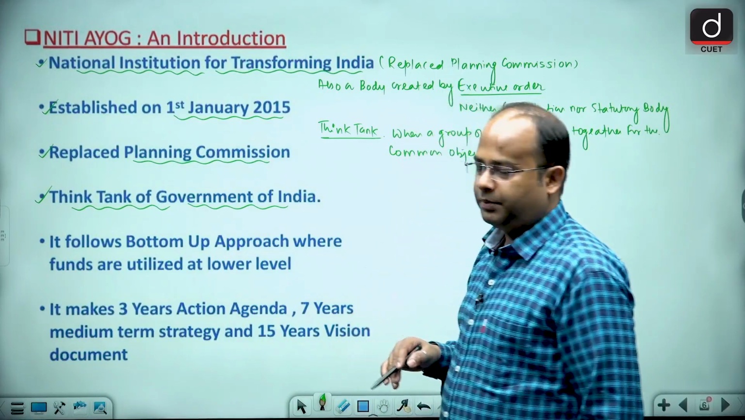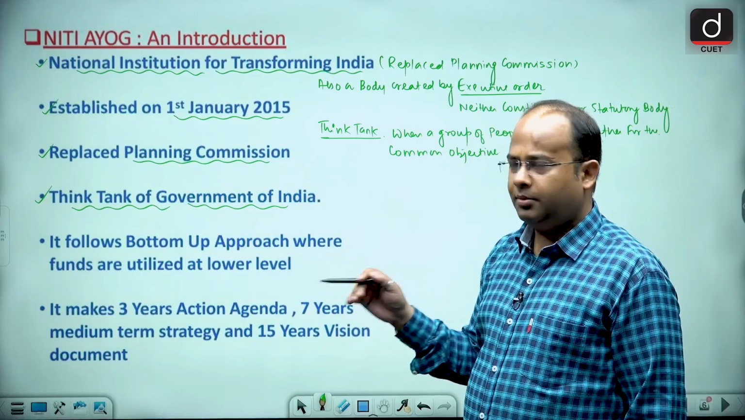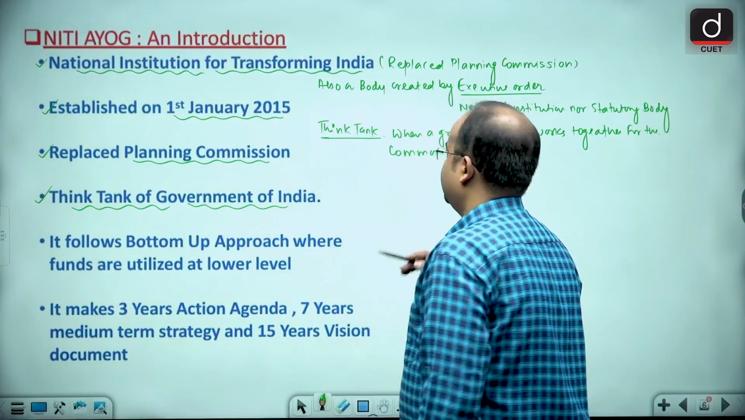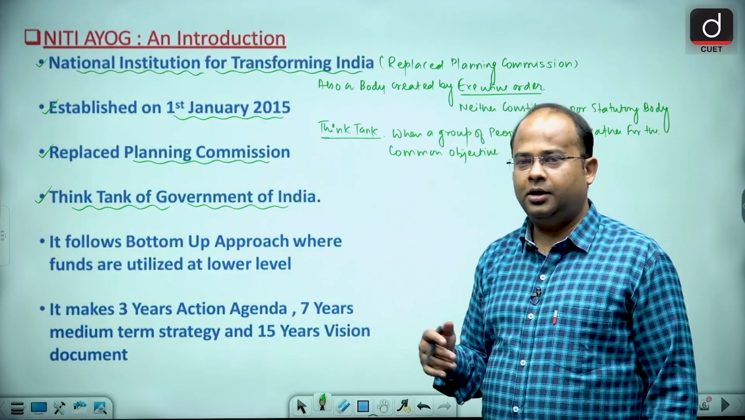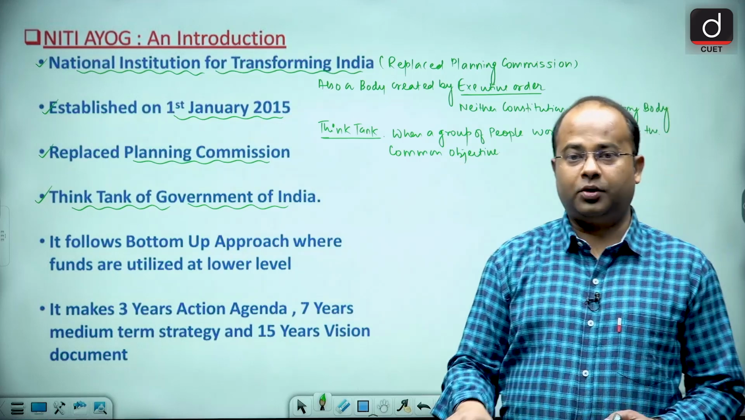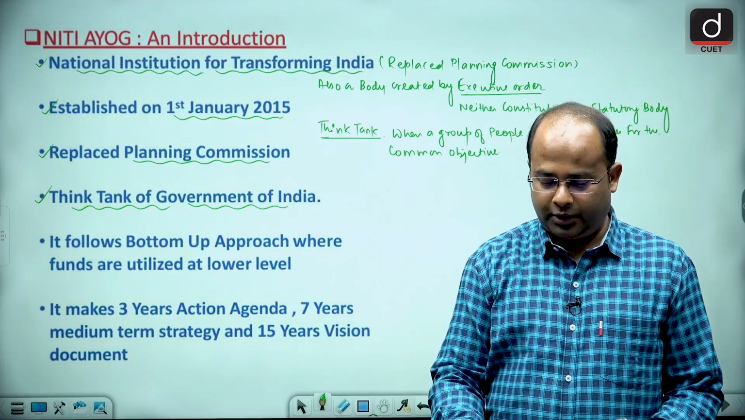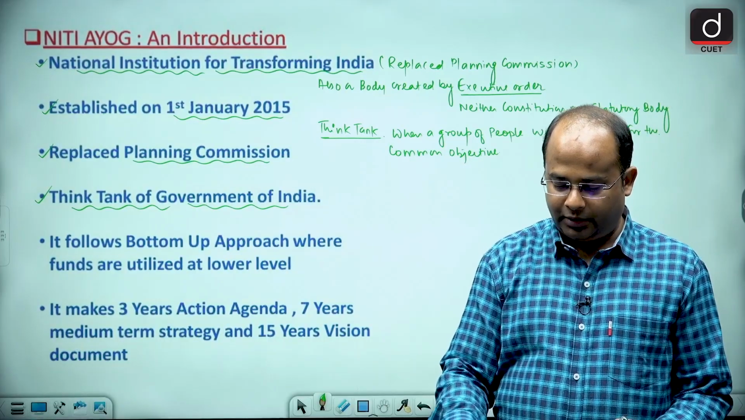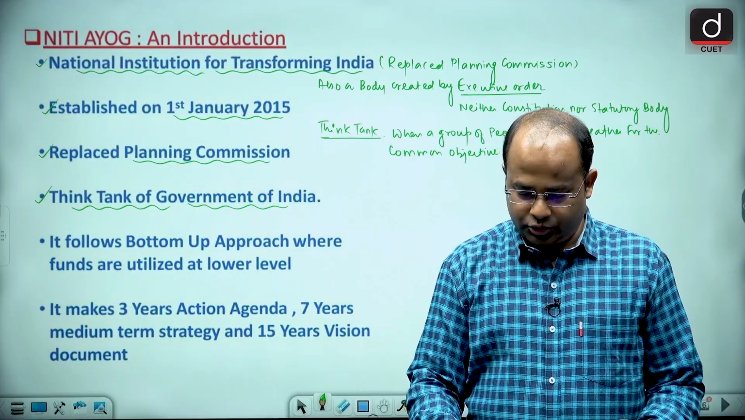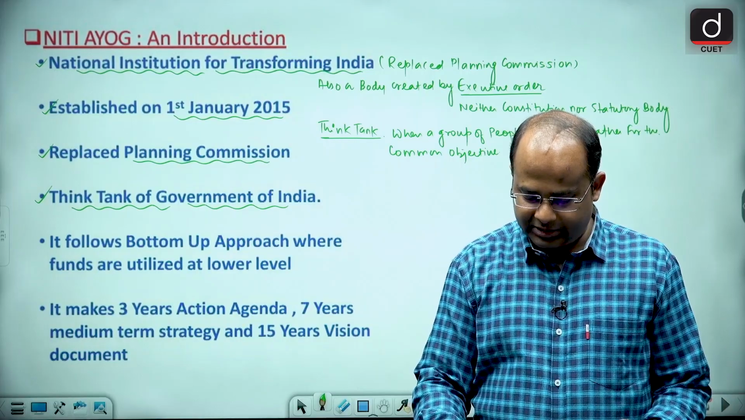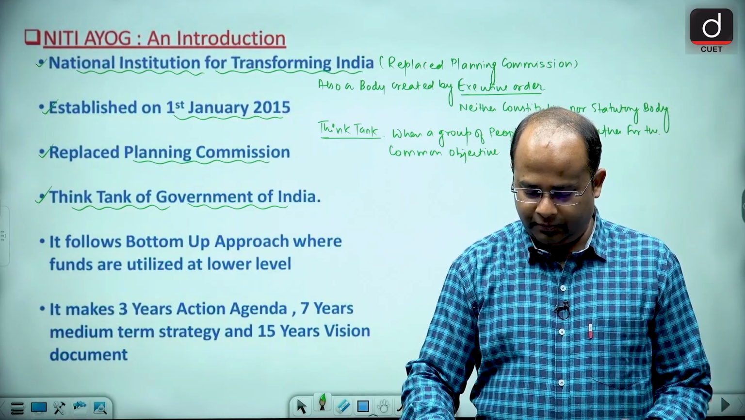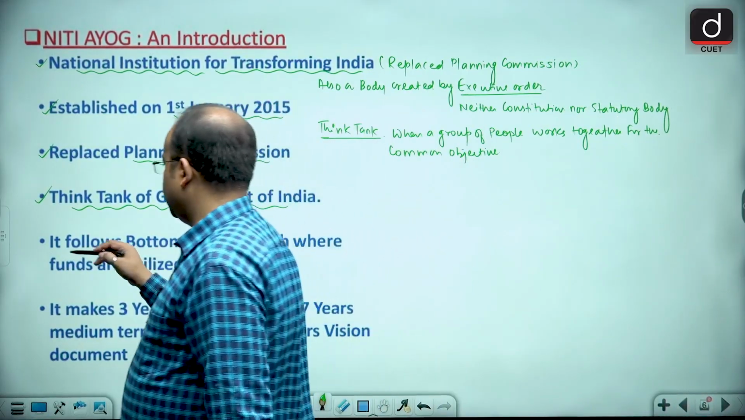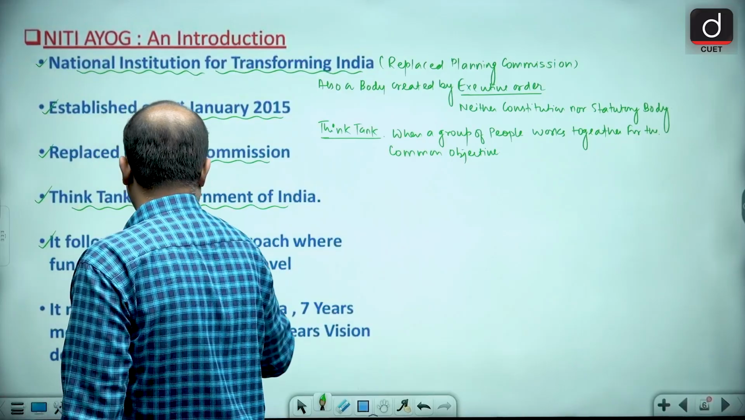So when a group of people work for a common objective, this is called a think tank. So it is a think tank of the Government of India, where a group of people work for a common objective, and that common objective is the growth and development of India. Now guys, it follows a bottom up approach.